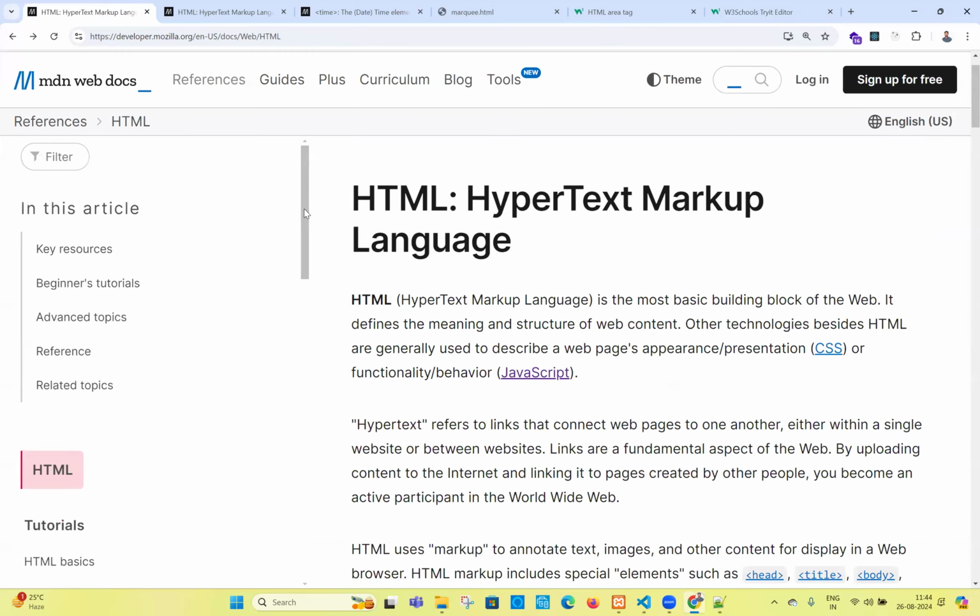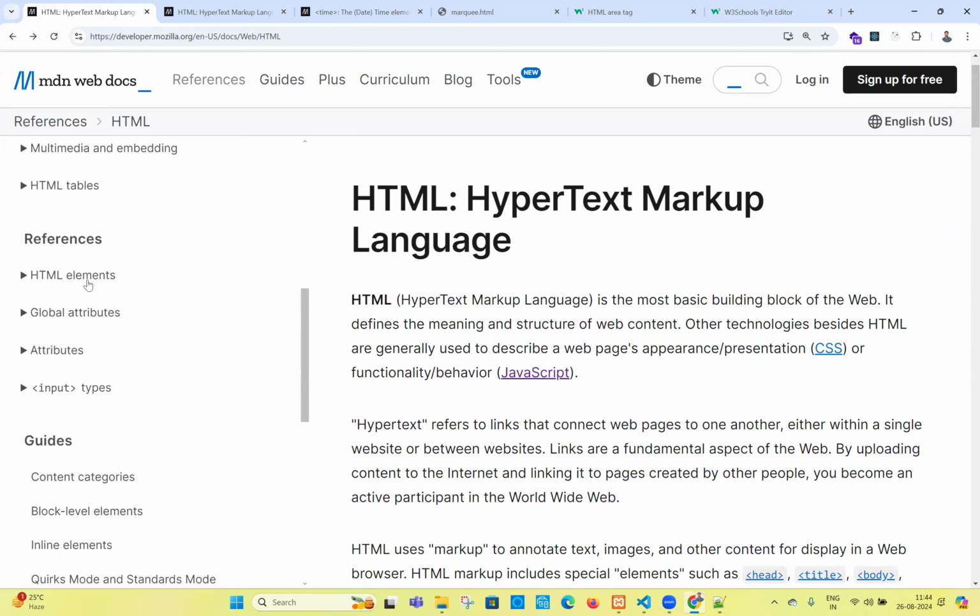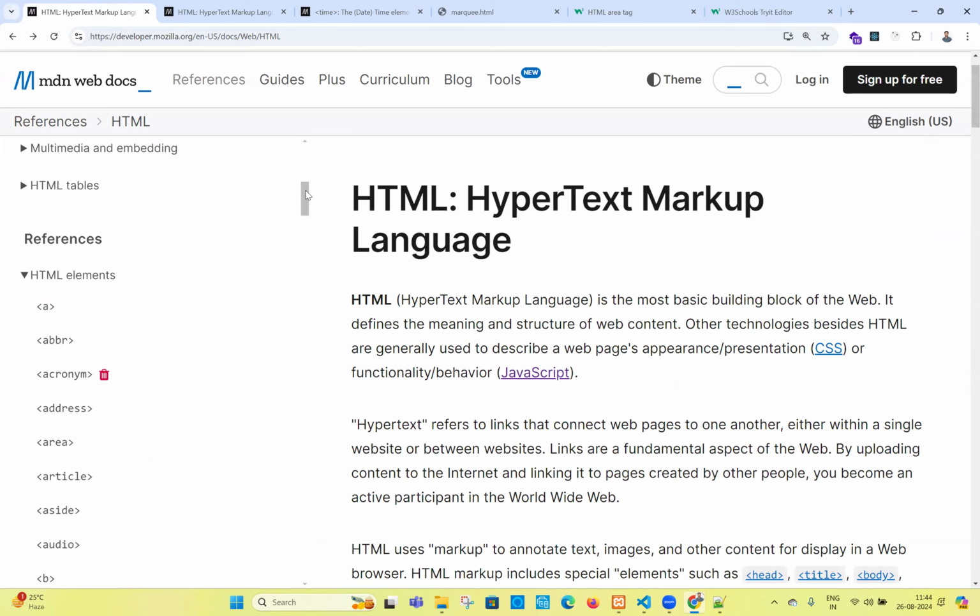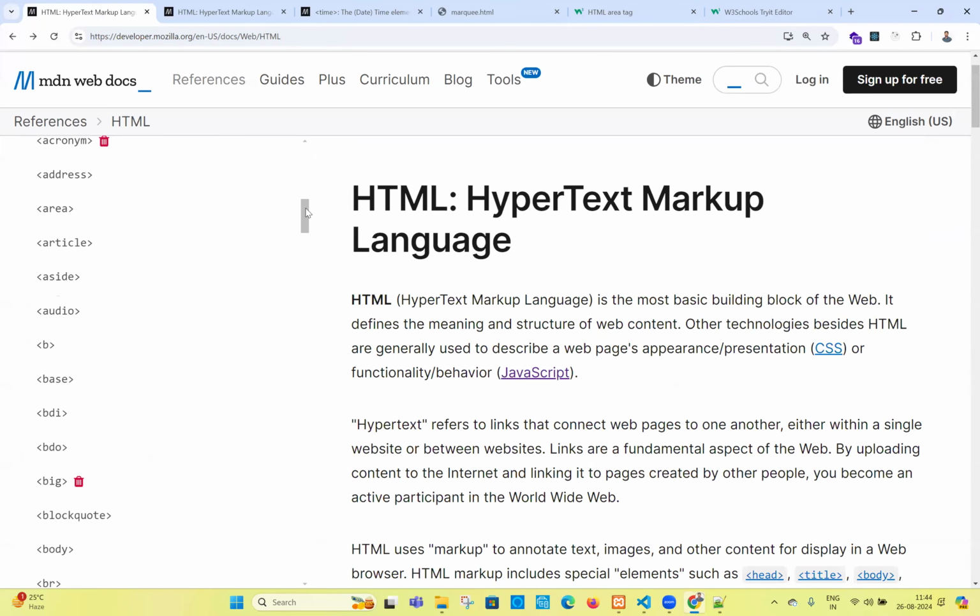Go back. Reference. Yep. Article, aside, audio, b tag for bold. What is the base tag used for? Base, maybe we will see after some time. Okay, the base tag I will discuss while creating a layout in CSS. At the end of the CSS, I will tell you about the base tag. Okay, right. So blockquote. What is blockquote? Anybody? Okay, we have some others, BDI and BDO. What is BDI and BDO?